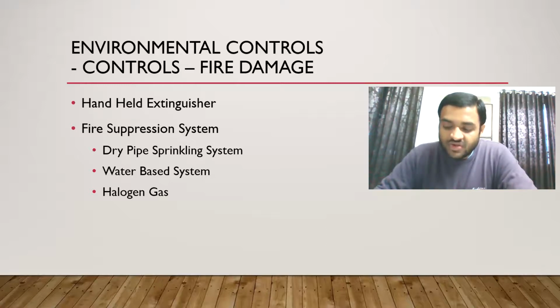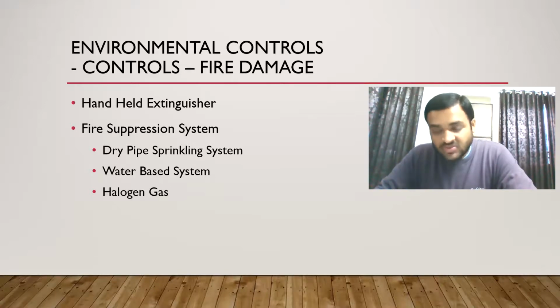We will install a sprinkling system in the organization, and water will go through it. Why are we calling it dry pipe? Even if a large amount of water is going through those pipes, there is no water leakage. From outside, the pipes will always be dry. You will not even understand if the water is flowing through it or not. That is why we are calling it dry pipe. In case of fire, the sprinklers will be turned on, but in normal cases, there will be no leakage from these pipes.